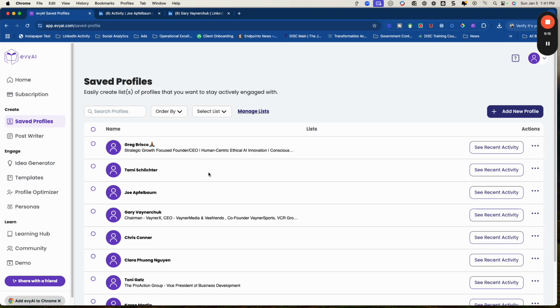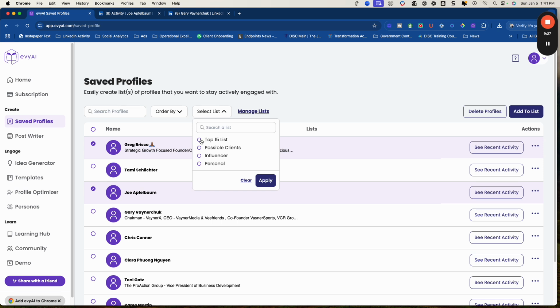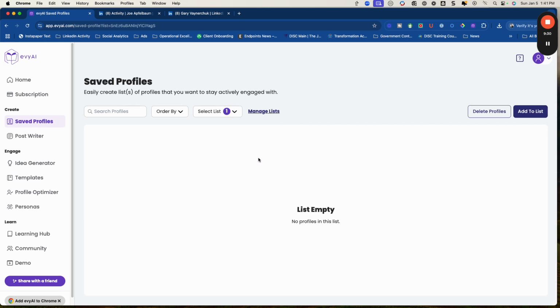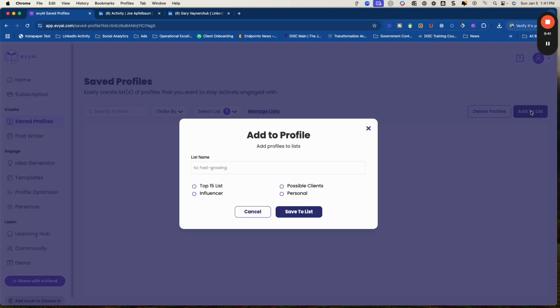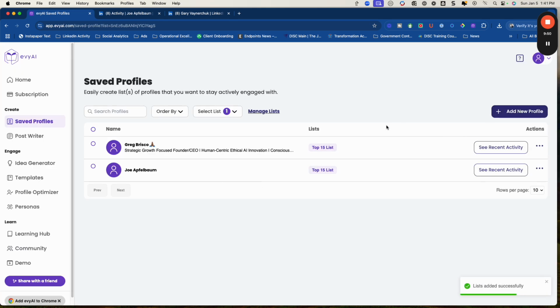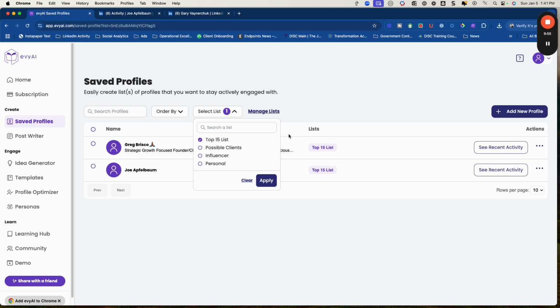And so I'll go back to saved profiles. Then what I want to do is go through and say, let's say Greg Bishko is somebody, and Joe, somebody that I'd like to have in my top 15. So I'll just apply that and have them inside of there. And now, when I go through and select that list, they should be in that list, right? So, top 15, save the list. Okay, so it says they're both in the top 15. I wonder, can you have them in multiple? That would be interesting as well.